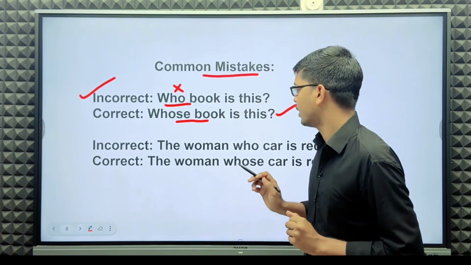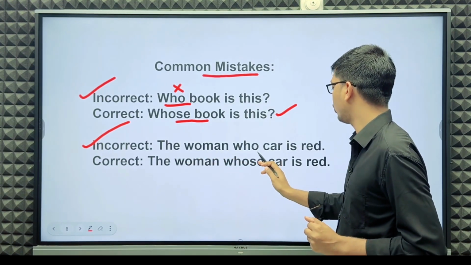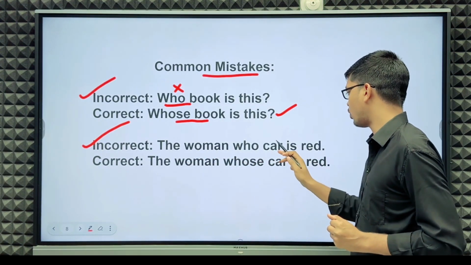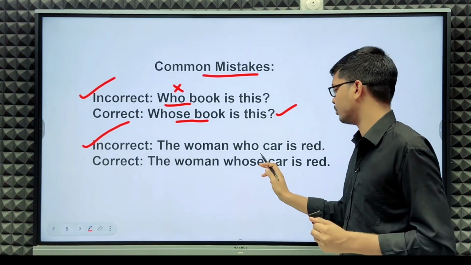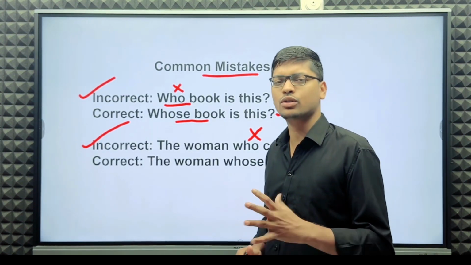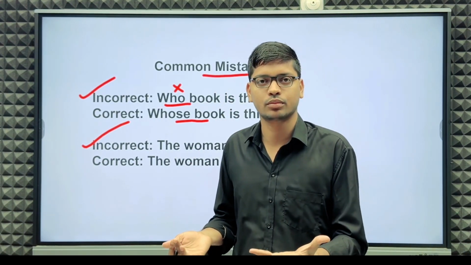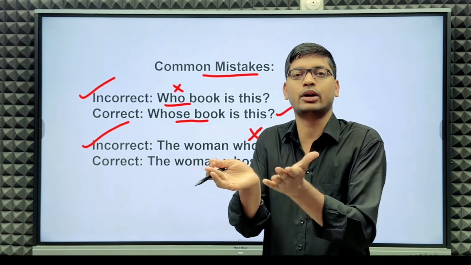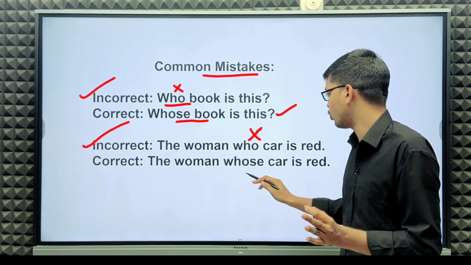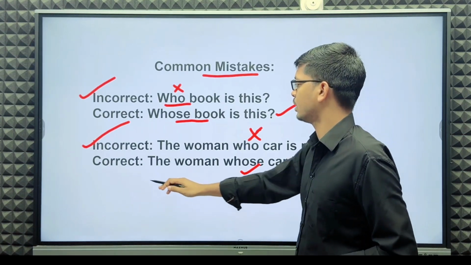Next, the woman who car is red. Who is wrong here, because who does not show possession or ownership, which works for whose. The woman whose car is red.